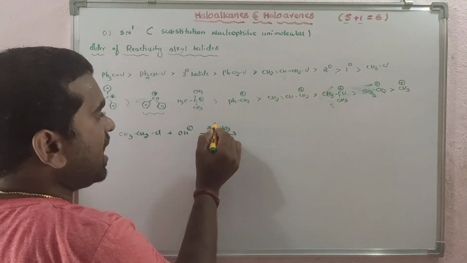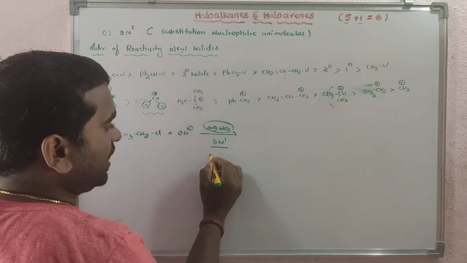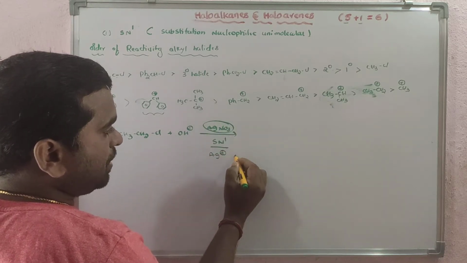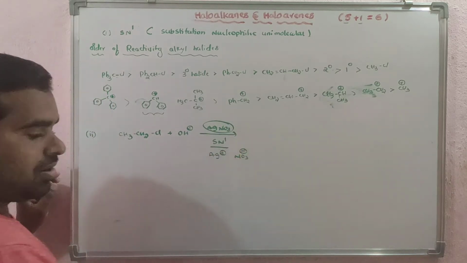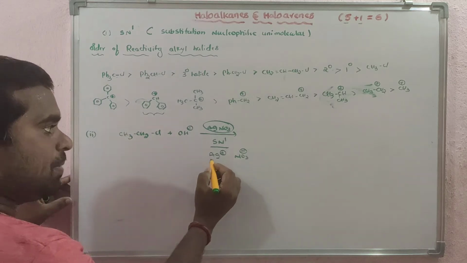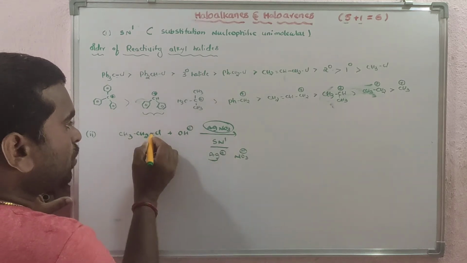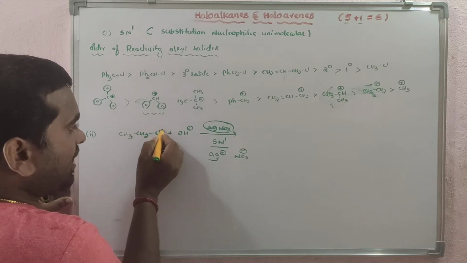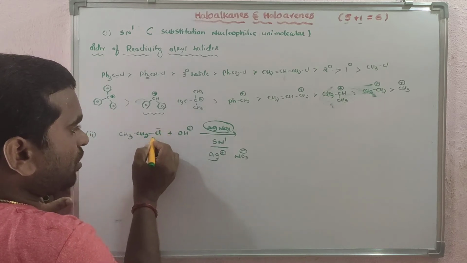Why? Because AgNO3 is in the form of Ag plus and NO3 minus ions. Ag plus breaks the C-Cl bond and it is converted into AgCl.